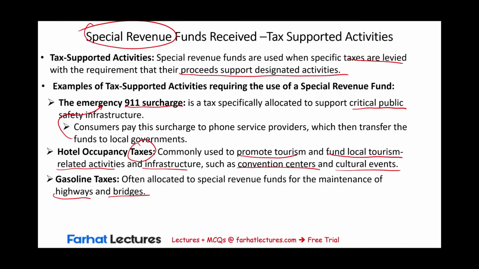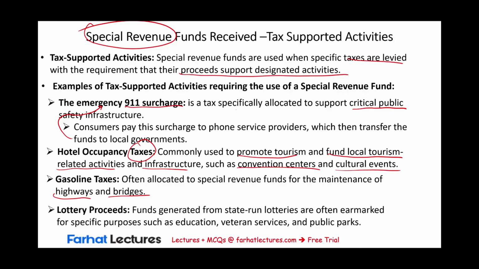To impose a tax to repair highways and bridges specifically for that purpose. That money will go in the special revenue fund. Also, the lottery proceeds, funds generated from the state-run lottery, are often earmarked. Earmarked means designated for a specific purpose, such as education, veteran services, and public parks. So we keep the proceeds in the special revenue fund for a particular purpose.